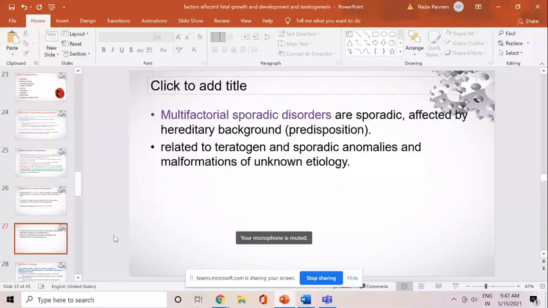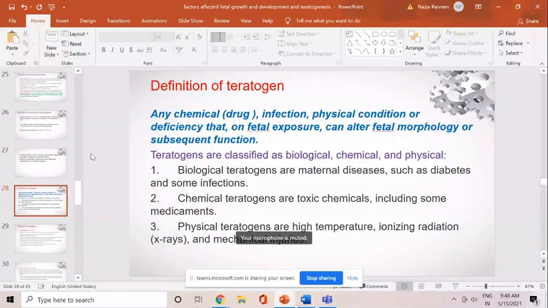The multifactorial sporadic disorders are affected by the hereditary background. They are related to teratogens, sporadic anomalies, and malformation of unknown etiology. So if we discuss teratogenesis, that comes under this category, multifactorial sporadic disorders. What is a teratogen? A teratogen could be any drug, any chemical, an infection, some physical condition, or some deficiency which on fetal exposure can alter the fetal morphology and subsequent function. That is your definition of teratogen.